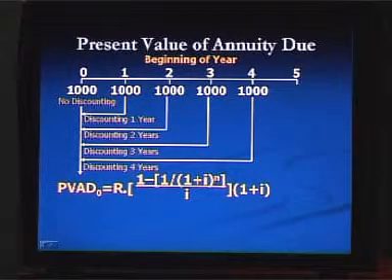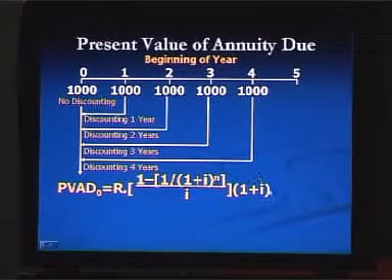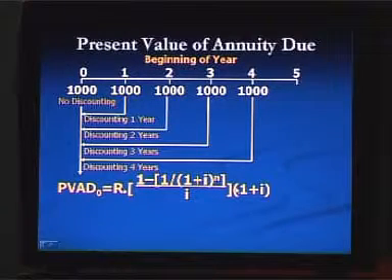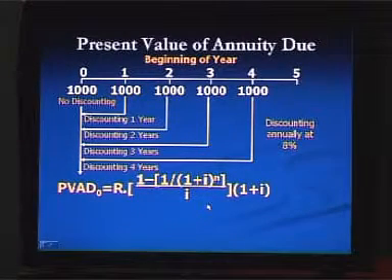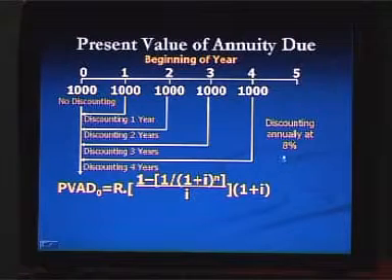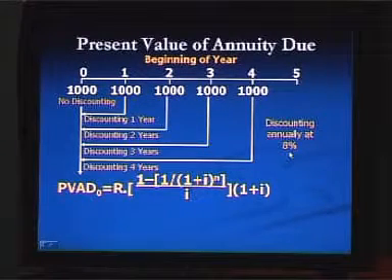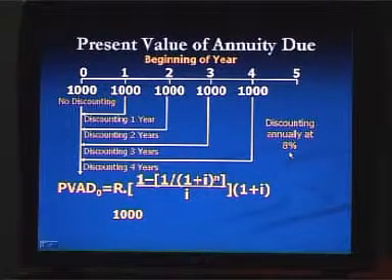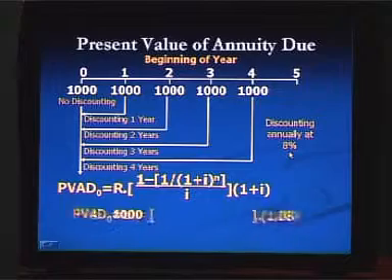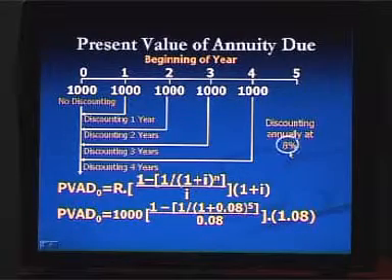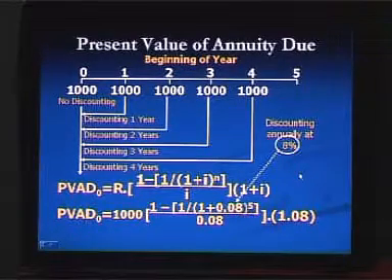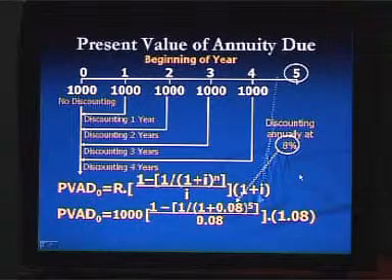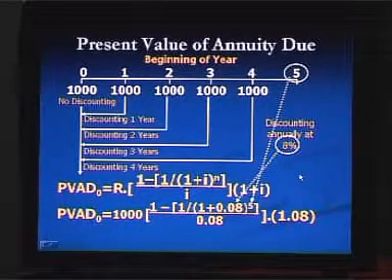We are again going to use the formula to calculate present value of annuity due, where this term is additional as compared to the other previous formula. Now we are going to discount the cash flow at 8% interest rate, where R is the amount we are going to receive, that is 1000, and in the formula the interest rate 8% is used, that is 0.08, and number of period, that is n is equal to 5.